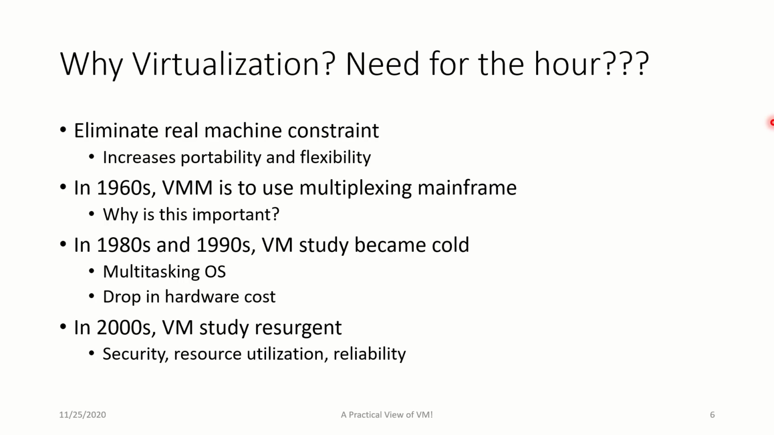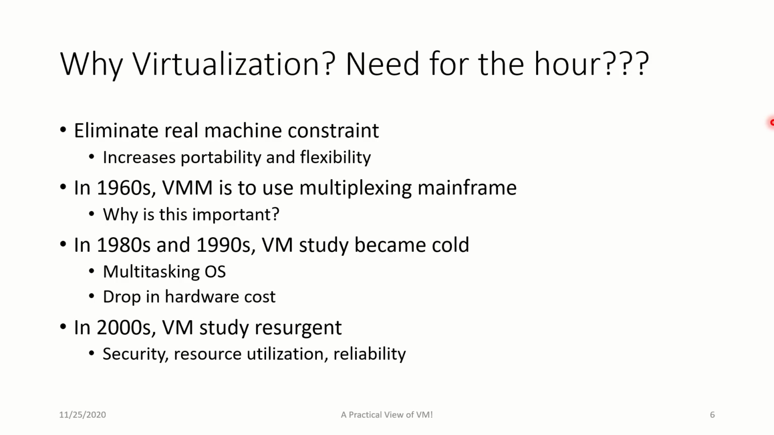In the 1980s and 90s, VM study went cold, because multitasking operating systems came into the picture by the early 90s and multiple operating systems had been successful by then. The hardware cost also started reducing. So people still believed that I can go with some more machines, some more hardware, instead of installing VM. Yes, that's a topic that is discussed and debated. In the 2000s, VMs started booming again because of the security, resource utilization, and reliability included in the VM features. So the VM keeps evolving.